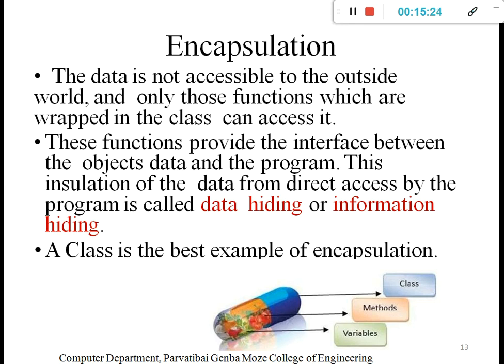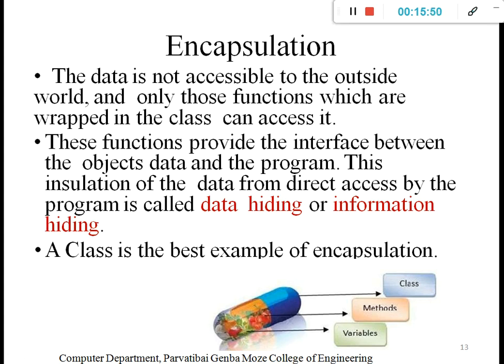That comes under encapsulation, and only accessing the keyboard interface comes under abstraction. Okay, and encapsulation is in detail about the implementation, right? That is simply the difference between abstraction and encapsulation. Class is the best example of encapsulation.